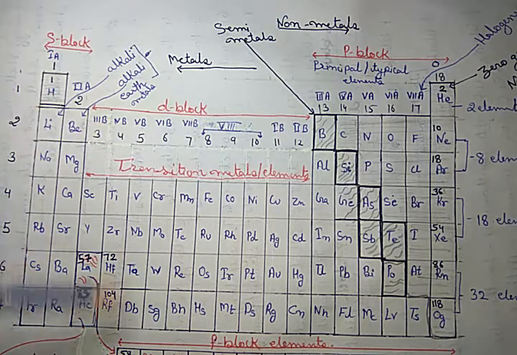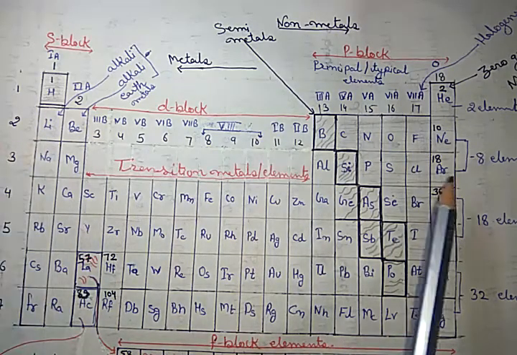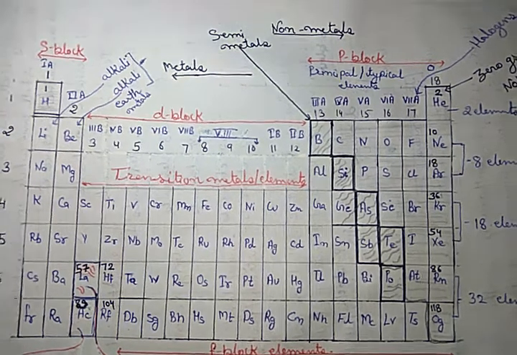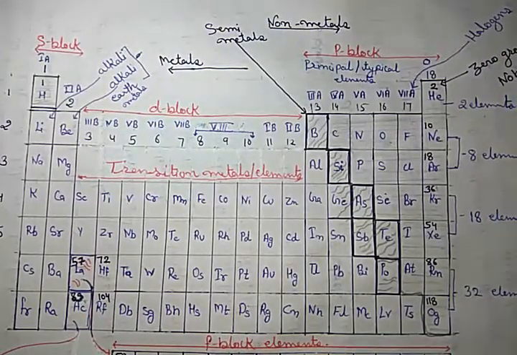So the group number is denoting the valence electrons, while the periods denote the energy shells. Got it? Clear?